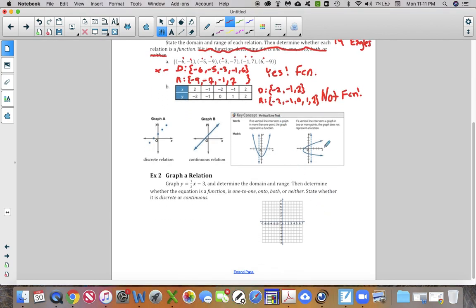All right, vertical line test is another way of determining whether a function is a function or not.